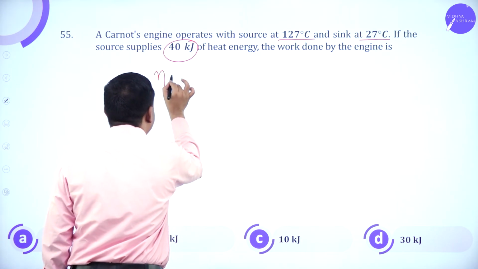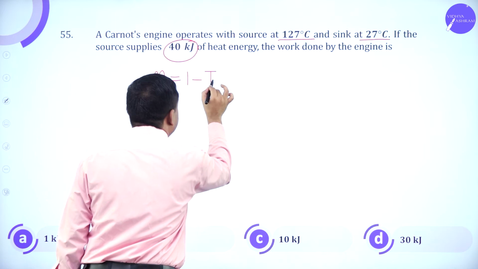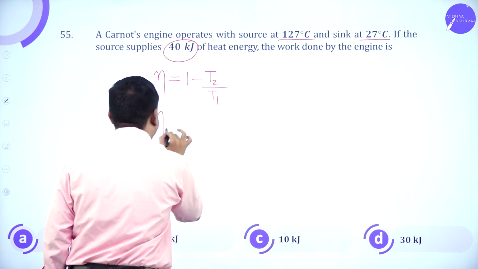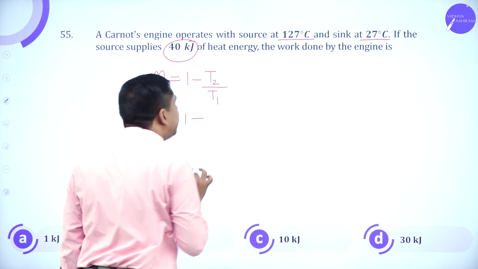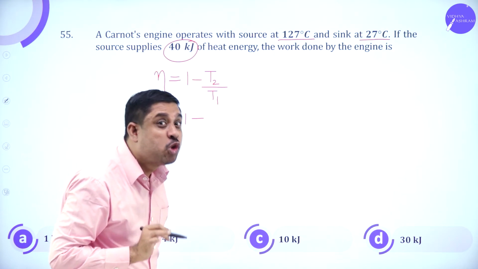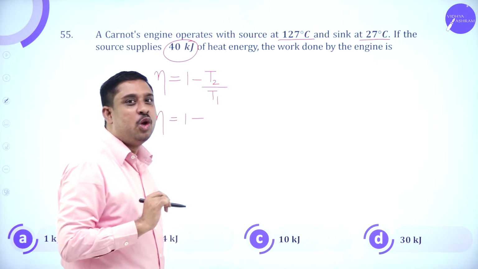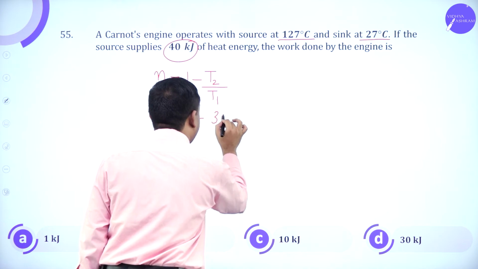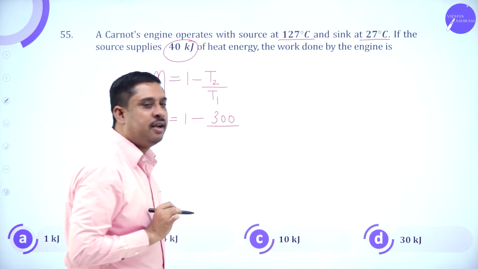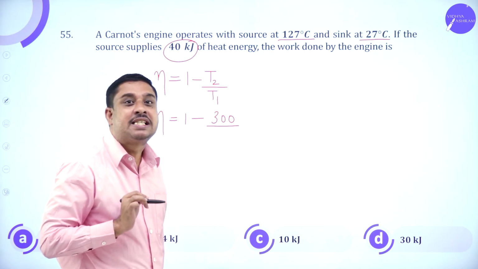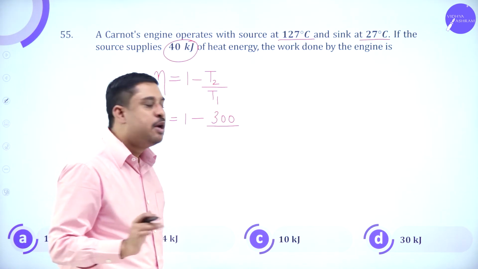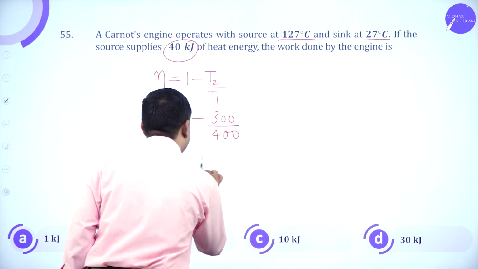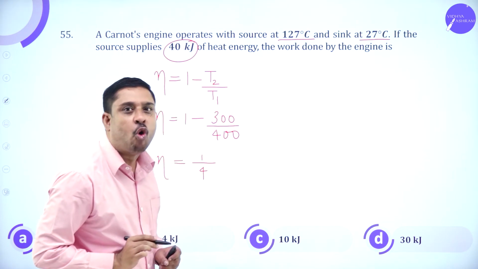First, we calculate efficiency of the engine, which is 1 minus T2 by T1. So, eta is 1 minus T2, the temperature of the sink, lower temperature, 27 degrees, so this is 300, divided by T1, temperature of the source, 127 plus 273, 400. So, efficiency turns to be 1 by 4.